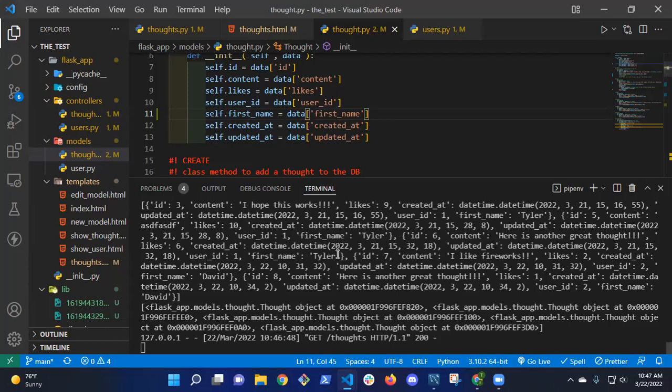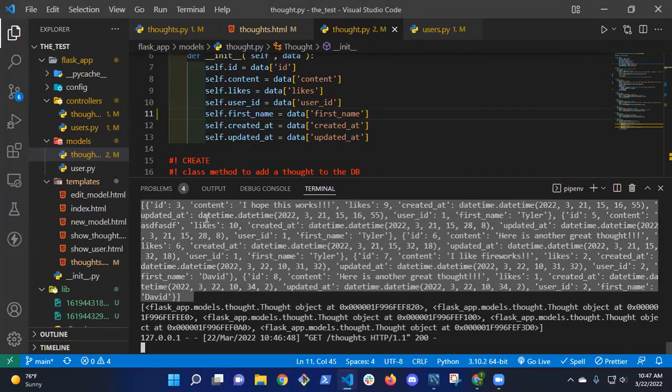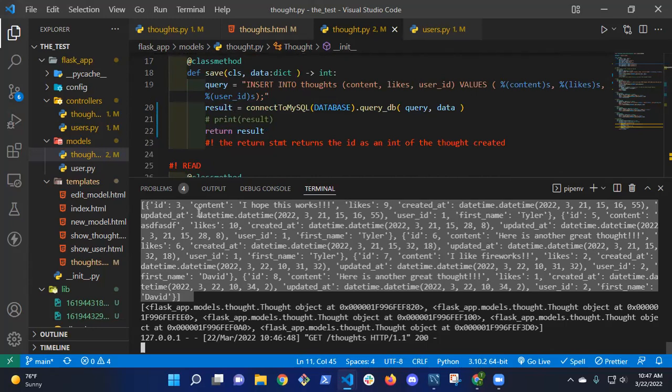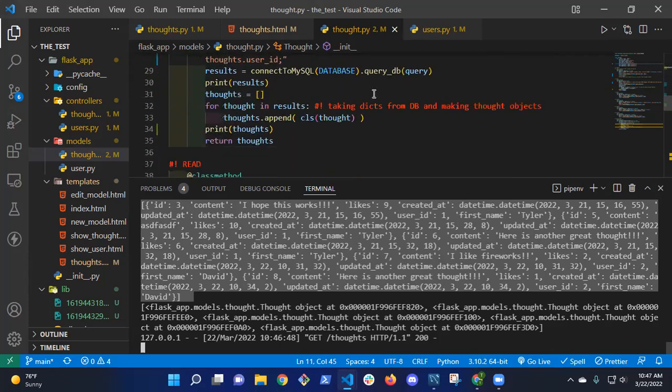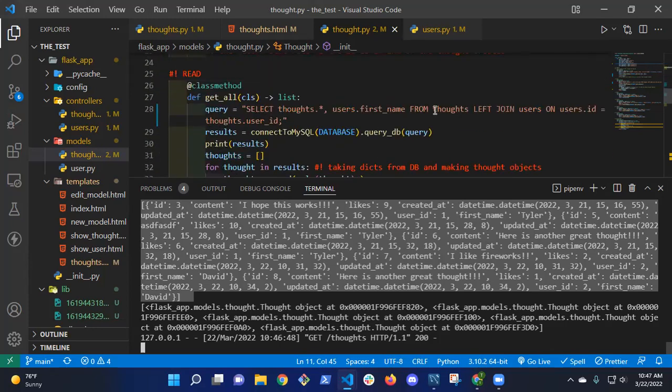So what I did was I'm getting back from my database this list of dictionaries. The dictionary has an ID, a content, which is the content of the thought, the number of likes, created at, updated at, and now since I did this join, since I joined the user first name with the thought that comes back, I just basically tack this on, right?